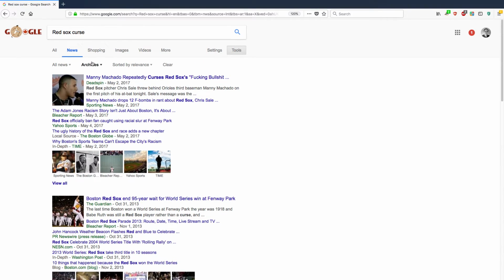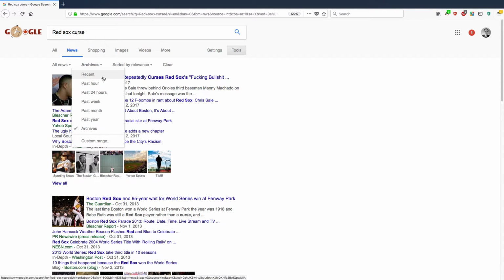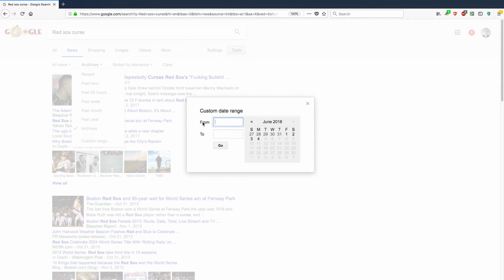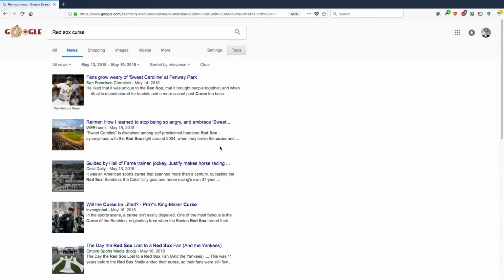But what about even older than that? I want to go back to the 1990s. So click on archives again, or it might say recent or something else, and select custom range. Custom date range means you can select the exact period you want it to appear in. So if you knew it was something like 2 weeks ago, you could click on the calendar for May the 13th, and then click on the calendar for May the 19th. So this would just show me the results from that particular week.